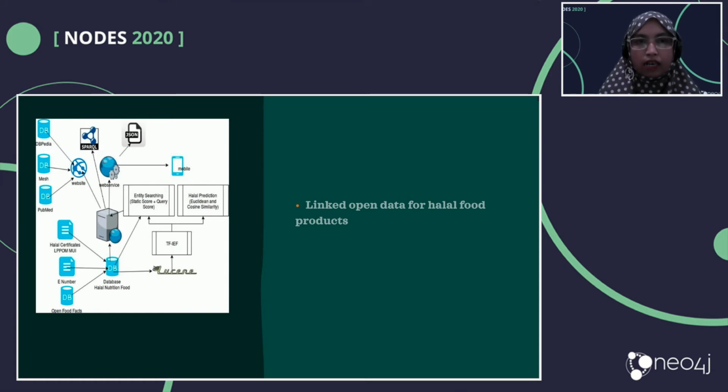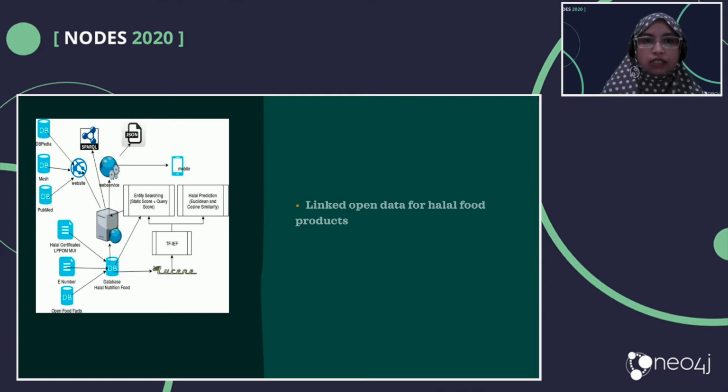Okay, so this is the architecture of our system. We have data from DBpedia, so we also integrate the data from DBpedia. DBpedia is the Wikipedia for RDF. And then MeSH, this is from the medical domain, and PubMed as well. And also we combine it with the certificate data from the certification bodies in Indonesia, e-number, and the Open Food Facts.